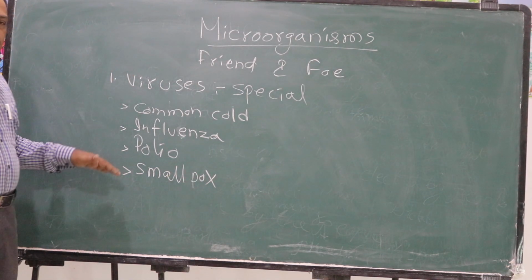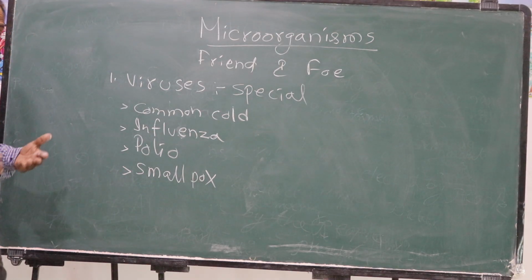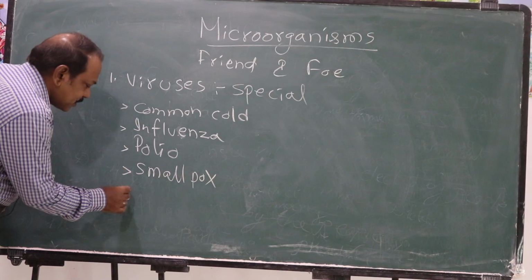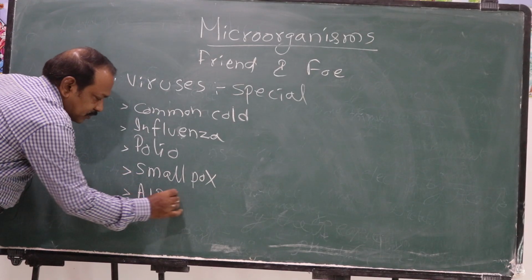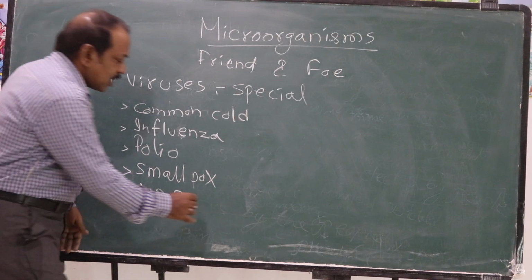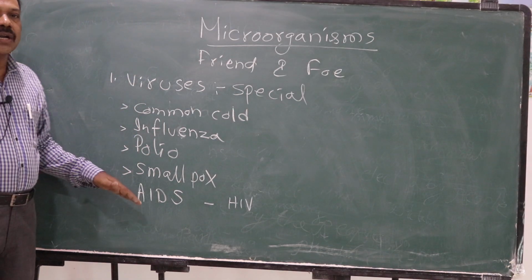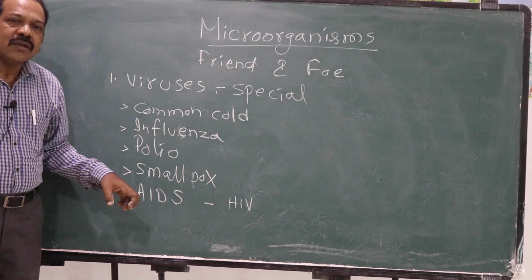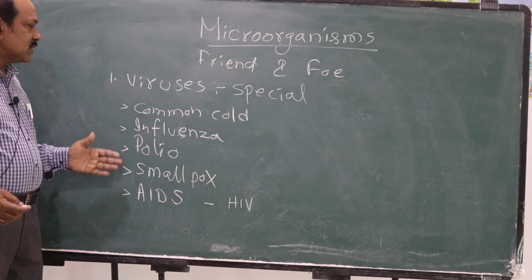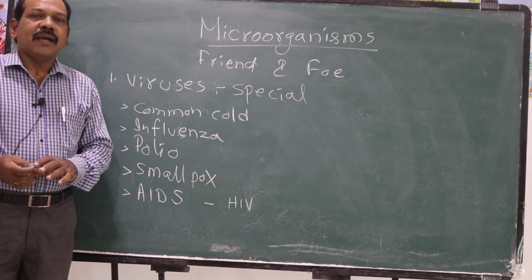Apart from these common problems, common cold, influenza, polio and smallpox, there are also some severe diseases like AIDS caused by viruses. Acquired immunodeficiency syndrome is caused by a virus called HIV. So viruses are harmful to human beings and they cause all these diseases, common cold, influenza, polio, smallpox and AIDS.